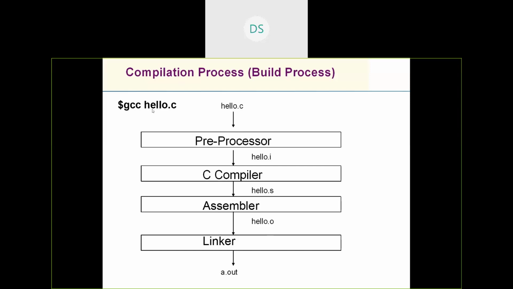For us, it looks like a single step. So internally, various steps are going to be followed to generate a.out. But as a user of a system or a programmer, you can stop at different stages. Okay, let me show a few of these files: hello.c and hello.o, how it is generated, and how to generate hello.i also.